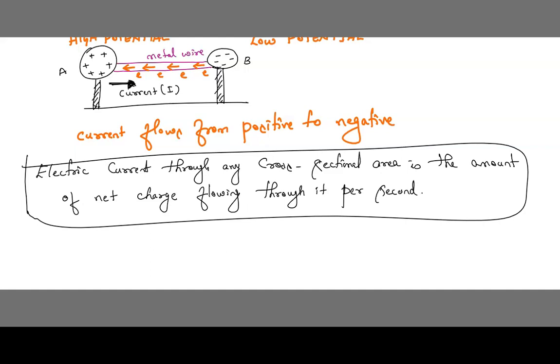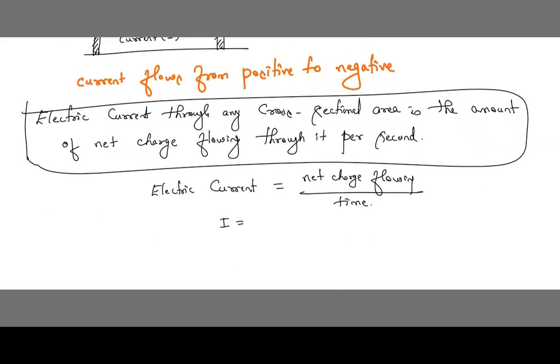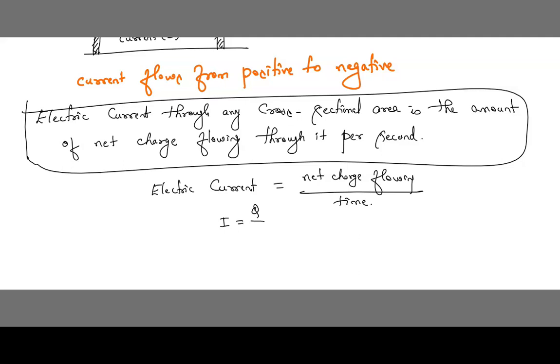Understood, children? So electric current is nothing but net charge flowing by time, given by the symbol I. So I is equal to Q by T. What is the SI unit of electric current?